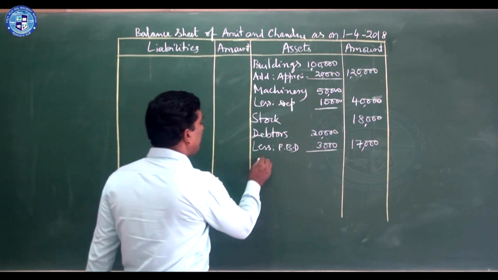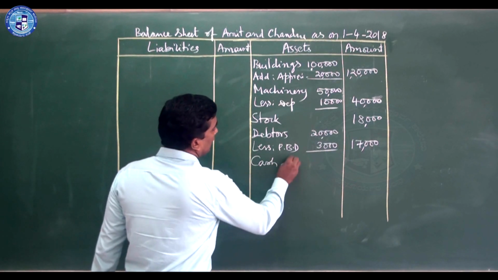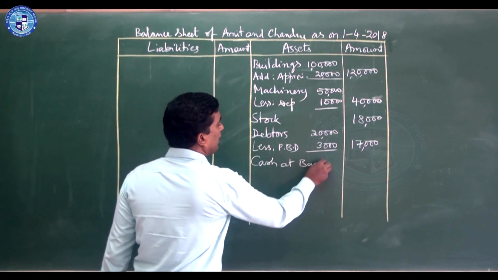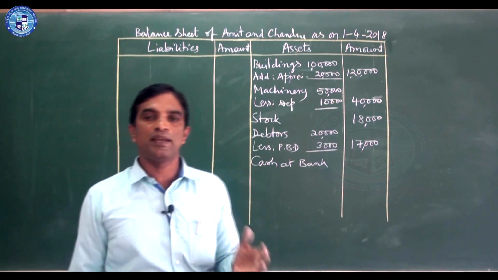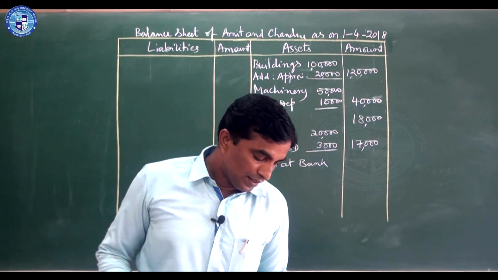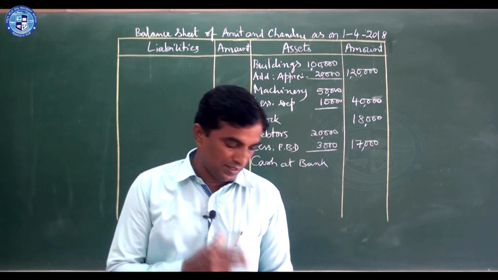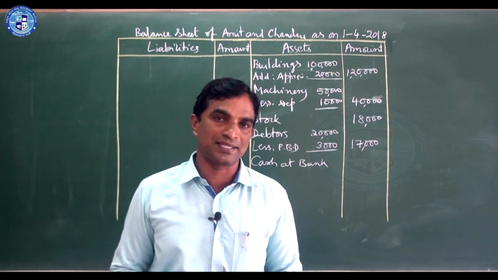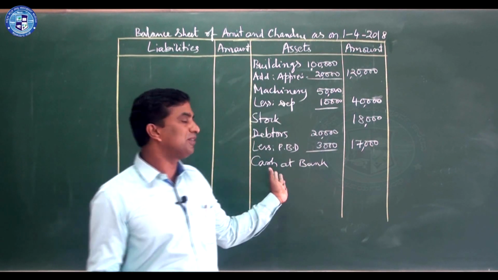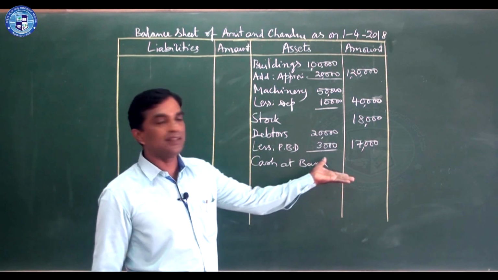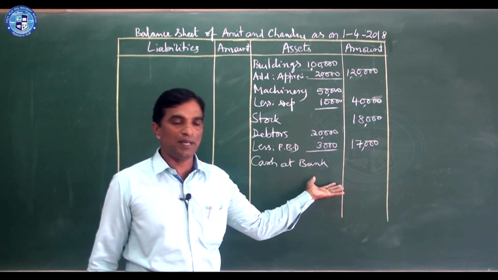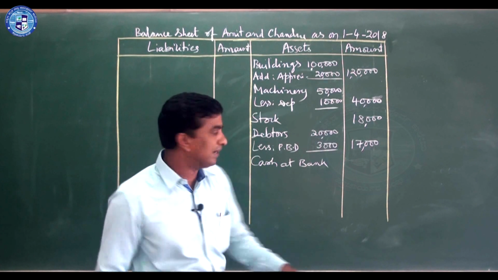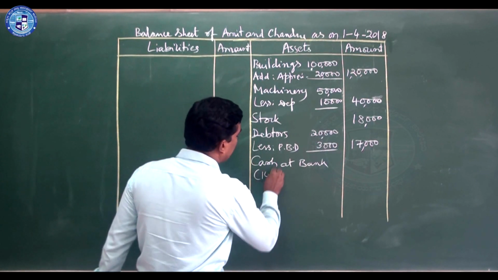Next, cash at bank. We are not preparing a cash account or bank account, so here you should be very careful. Always be conscious regarding calculation of cash. If you prepare a cash account or bank account, no problem. Here they did not ask to prepare a cash or bank account. So see there, cash at bank. Original balance is 40,000.